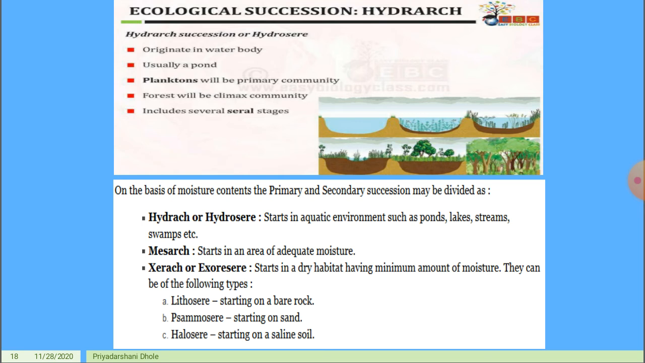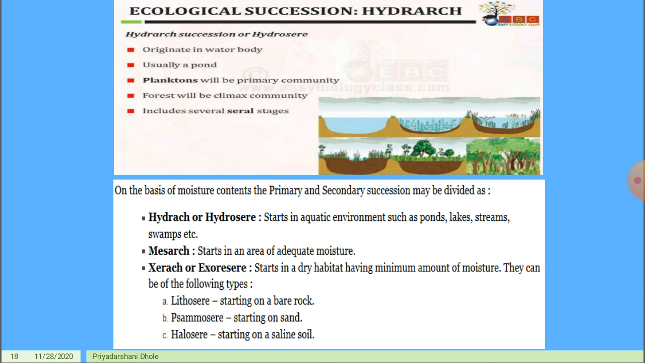several stages. In this diagram, you can see there is only water at first. There is a formation of planktons, then small herbs, shrubs, and last there is a formation of huge trees, which is the climax stage. On the basis of moisture content, primary and secondary succession may be divided: first, hydrarch or hydrosere. It starts in an aquatic environment such as ponds, lakes, streams, and swamps.